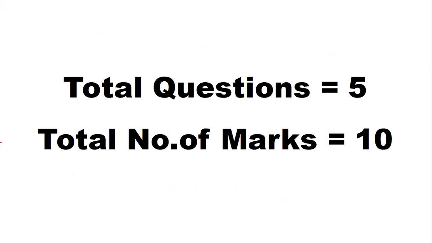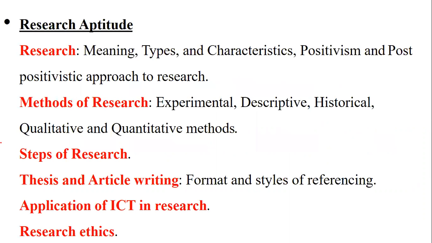So let's understand. For research aptitude, the total questions expected are 5. The total number of marks given for this topic is 10, that is, every question carries 2 marks. We have the content in the form of research, methods of research, steps of research, thesis and article writing, application of ICT, and research ethics. So definitely from every sub point, you're going to get one question, that is for sure. We will be doing research today, as well as some research aptitude questions tomorrow also. So just 2 days I have dedicated for research aptitude.